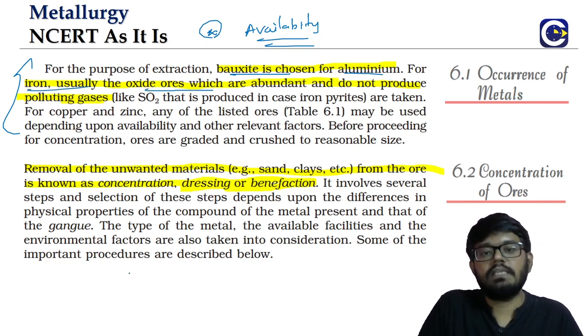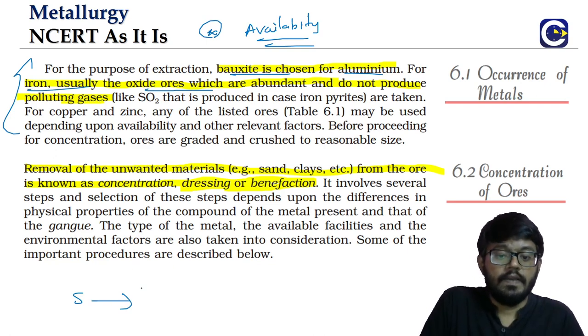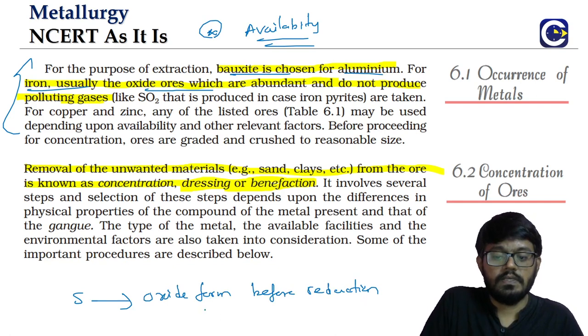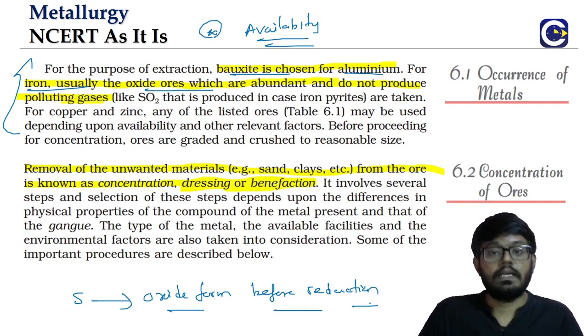Why? Because we will see later the sulfide form of the iron ore, we will convert into oxide form before the reduction. So we will talk about this process, and why we have to convert them into oxide form, that also we will understand.